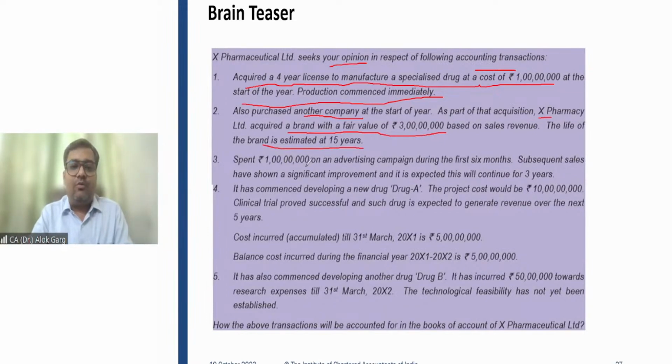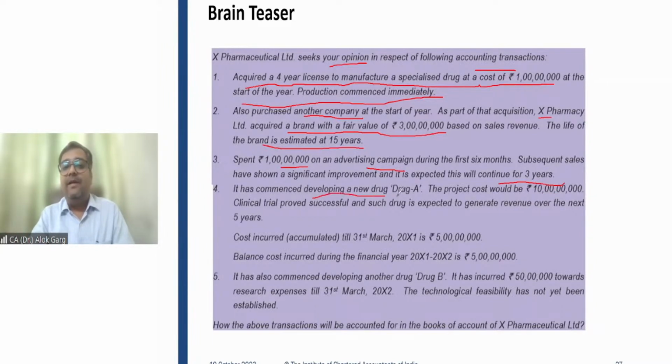Spent rupees 1 crore on an advertisement campaign during the first 6 months. So the company has paid advertisement cost, promotion cost. Subsequent sales have shown a significant improvement, and it is expected this will continue for 3 years. So guys, this promotion cost, advertisement cost needs to be recorded as expense. It cannot be capitalized. Advertisement expense of 1 crore has to be expensed off. Doesn't matter the future economic benefit will be received in the next 3 years or 5 years, doesn't matter.